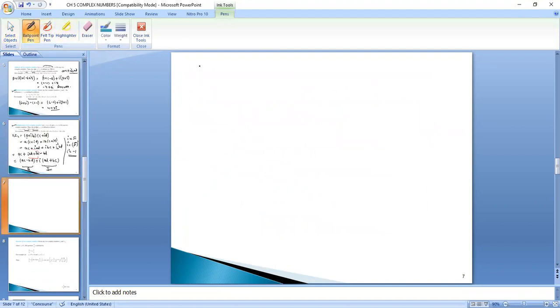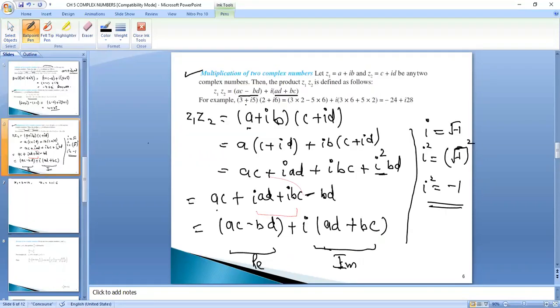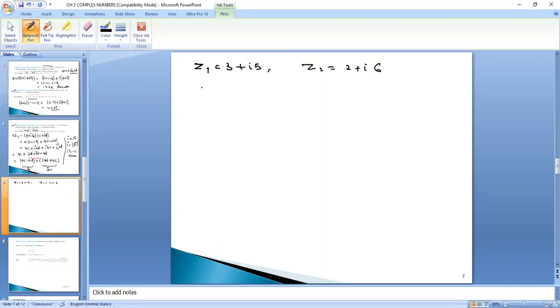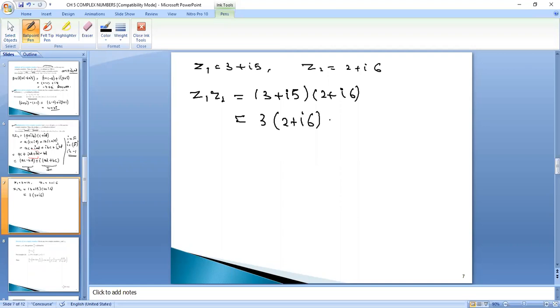So I'm taking Z1 is equal to 3 plus iota 5 and Z2 is equal to 2 plus iota 6. We have to multiply two numbers, right? So Z1 Z2 will be (3 plus iota 5) into (2 plus iota 6). So I actually multiply the two brackets. I feel that it is easy, okay? But it is your choice. If you want to learn the formula, you can learn it.